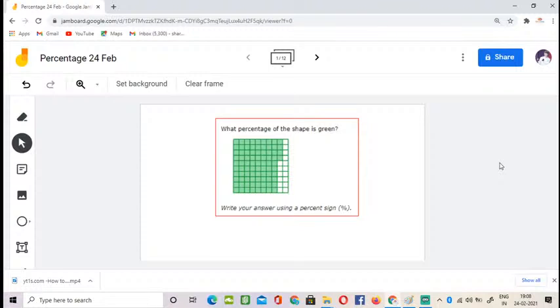So what percentage of the shape is green? Out of 100, 84 blocks are filled with green, right? Yes. So out of 100, 84 blocks are filled with green. So what is the percentage? What is the sign of the percentage? Everybody knows what the percentage sign is, right? So it is, okay.